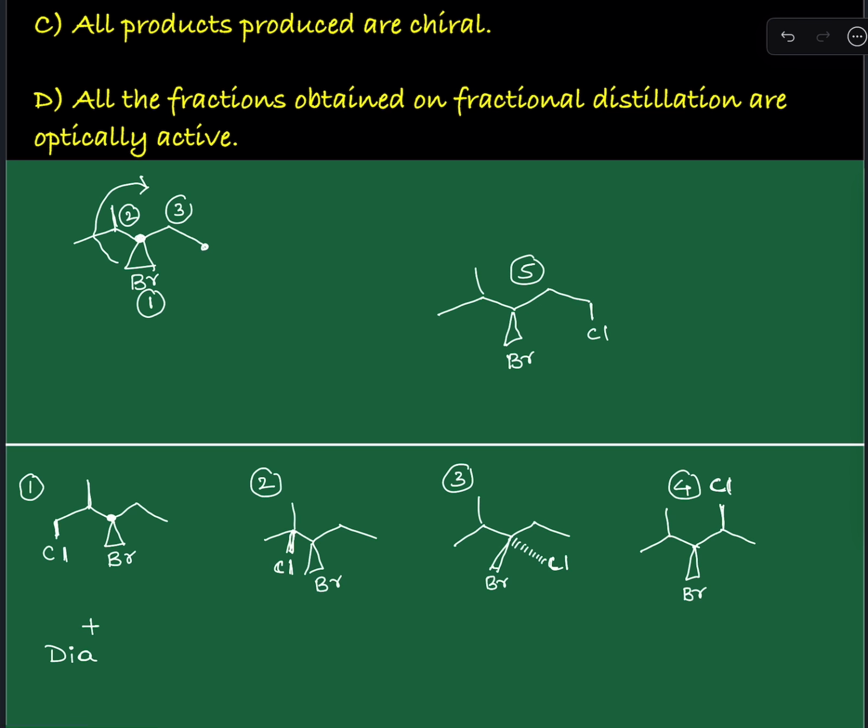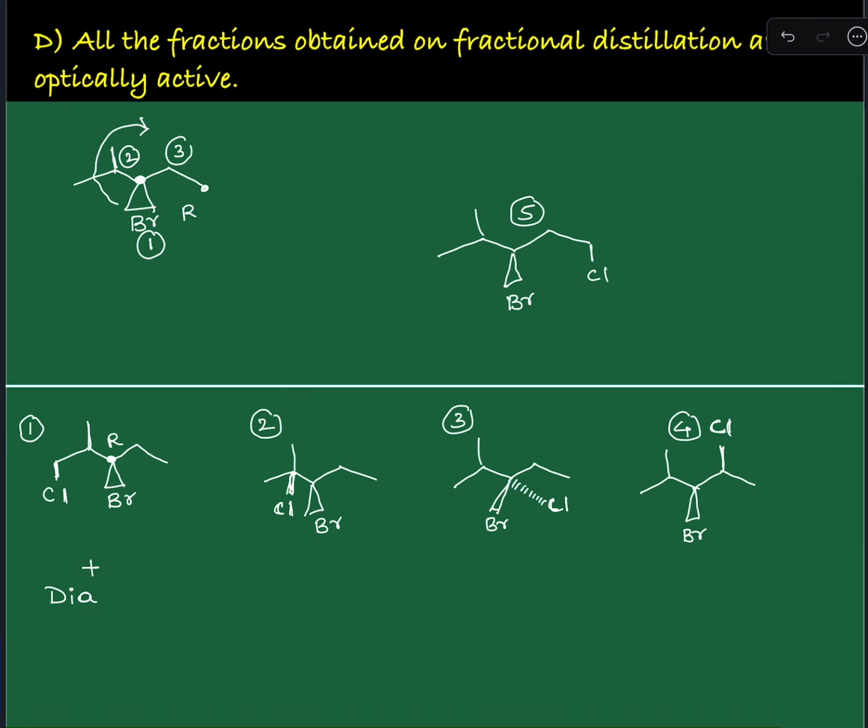So the configuration at that chiral center is R. A newly generated chiral center may have either R configuration or S configuration. That means if I say this is R comma R, this can be S comma R. At one chiral center the configuration is the same, at the other the configuration is different. Therefore, you will have a diastereomer for the first compound.